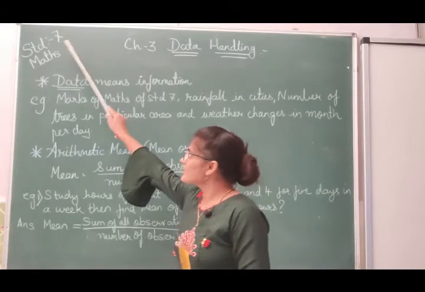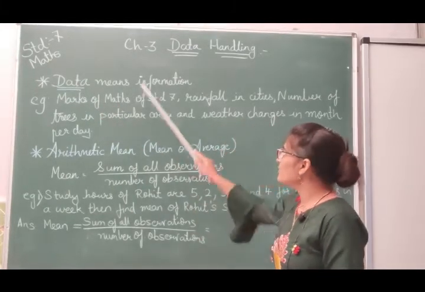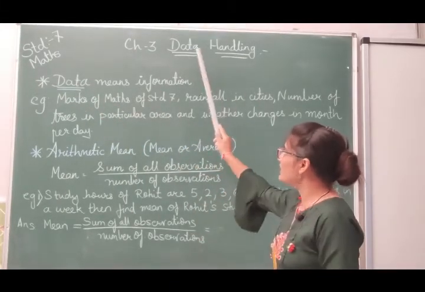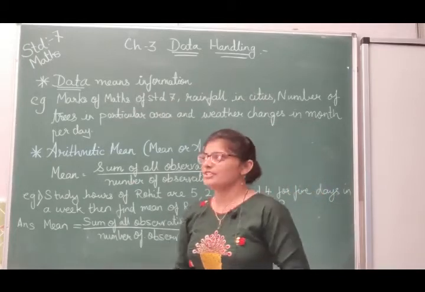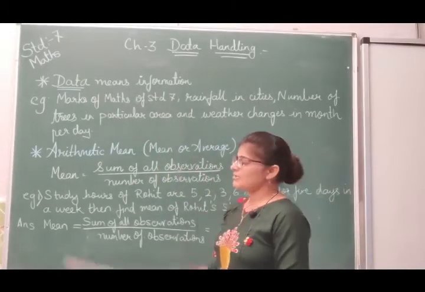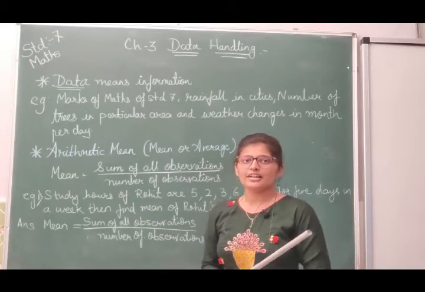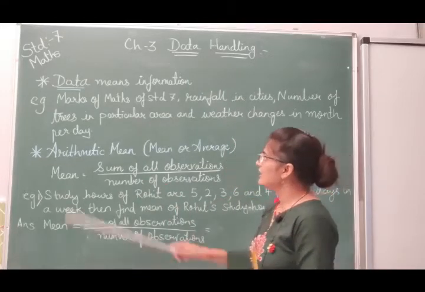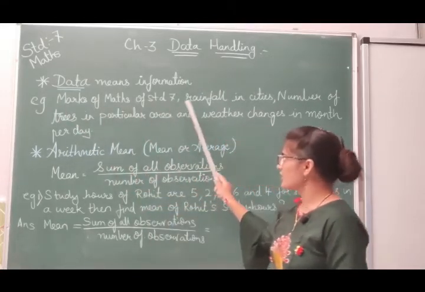To standard number 7, subject maths, chapter number 3, data handling. Now what is data, that you have to understand first. So here data means information, some information you are collecting about anything, that is called data. Example, marks of maths of standard 7.